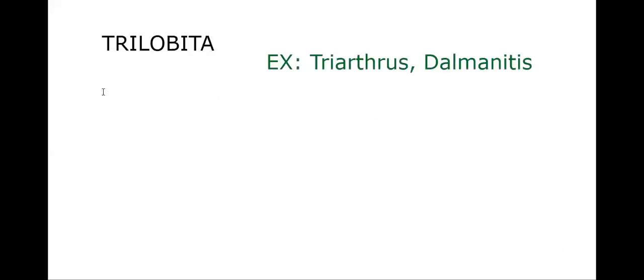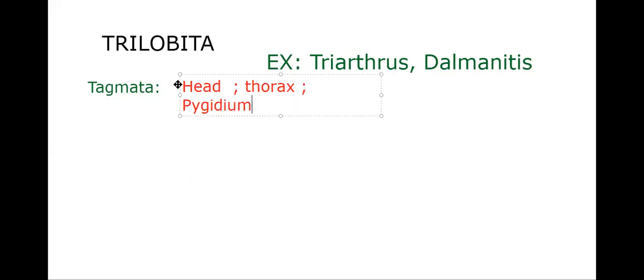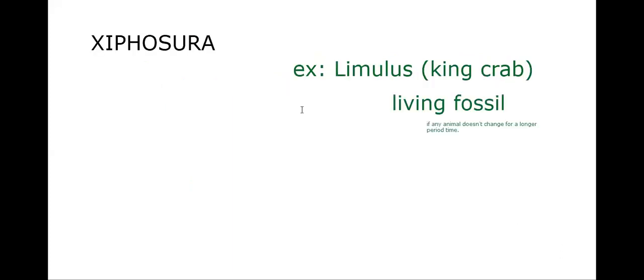The tagmata of Trilobita. What are the tagmata of Trilobita? The body is divisible into head, thorax, and pygidium. Individual classes have their own specific body division, that's why we have to go like that. Next, the subphylum Chelicerata, which includes Xiphosura and Arachnida. In them, the tagmata